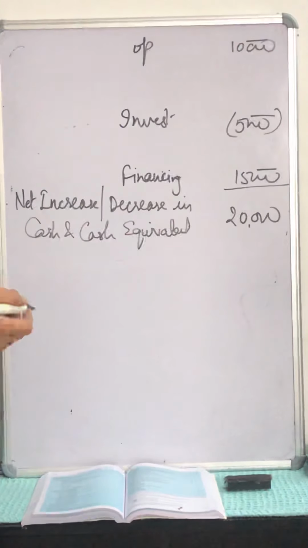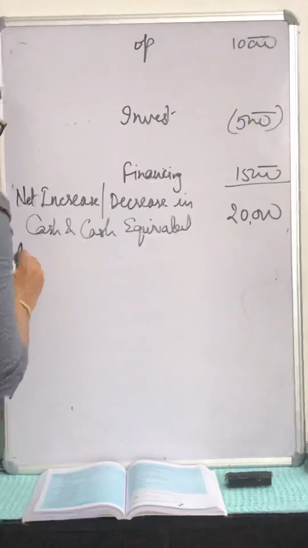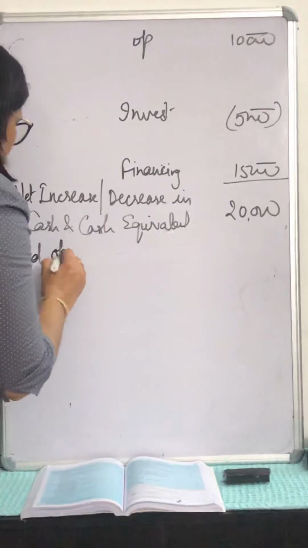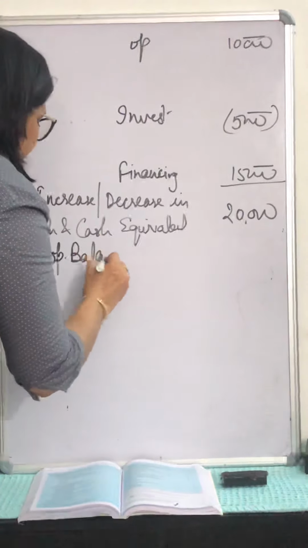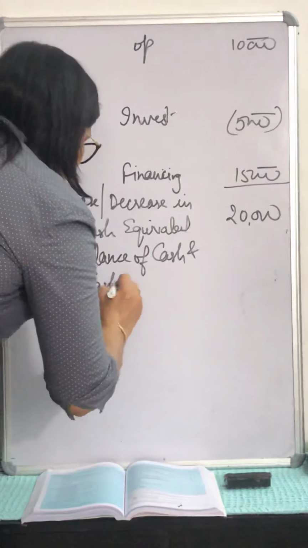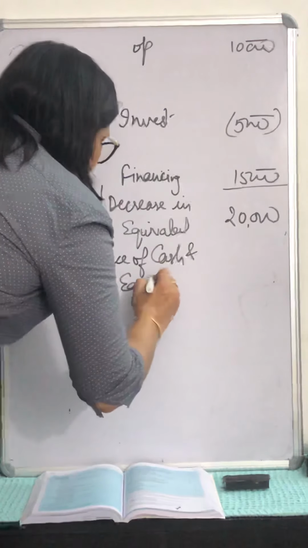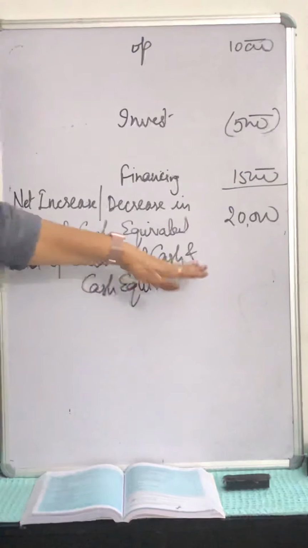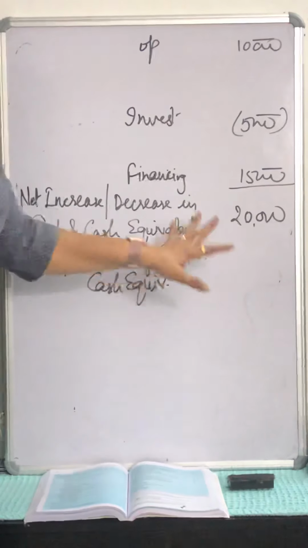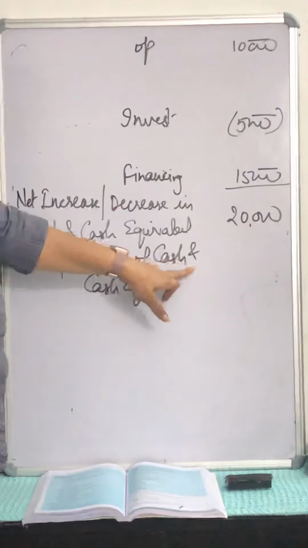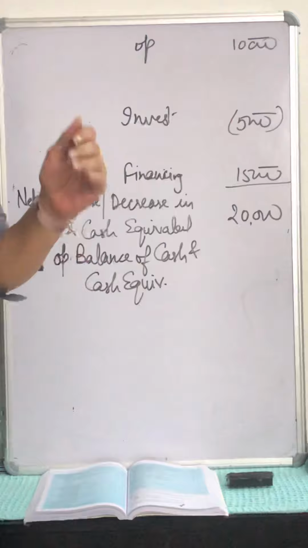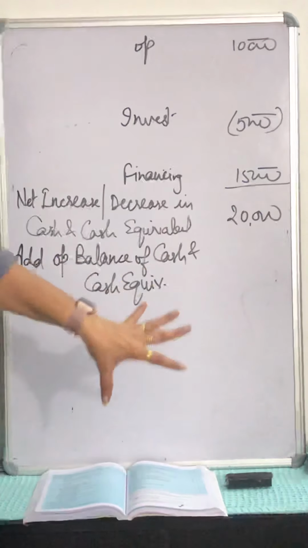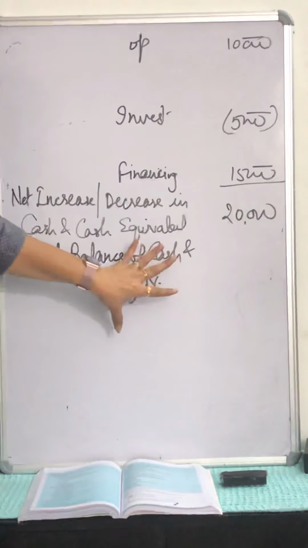After that, the final step will be add opening balance of cash and cash equivalents. This is also discussed so many times in the chapter earlier, that cash and cash equivalents will include cash, bank balance, current investment, marketable securities, whatever is given in the question.